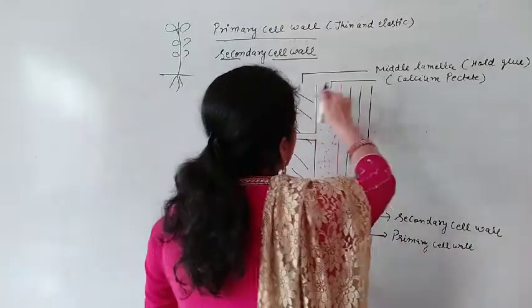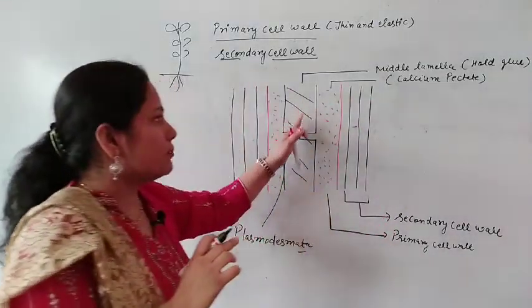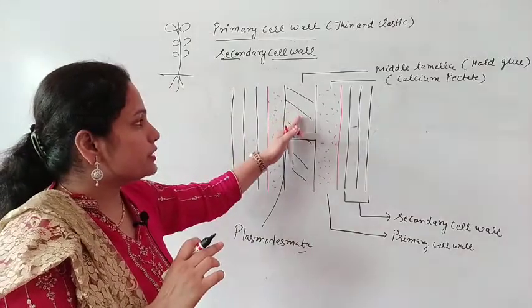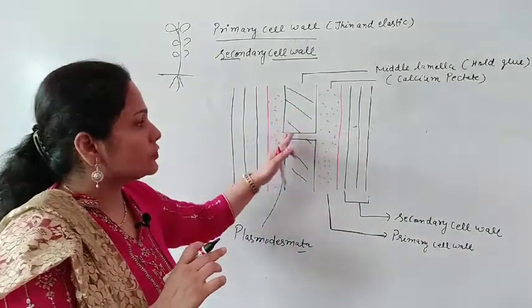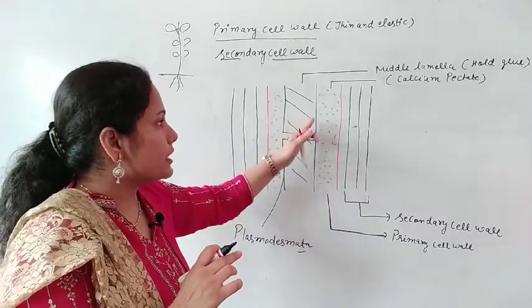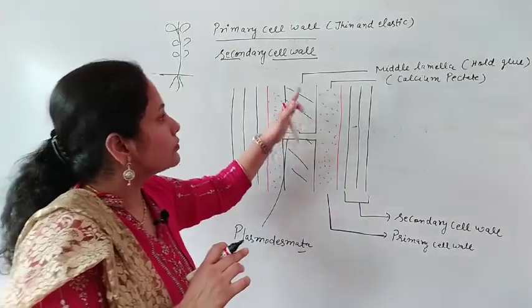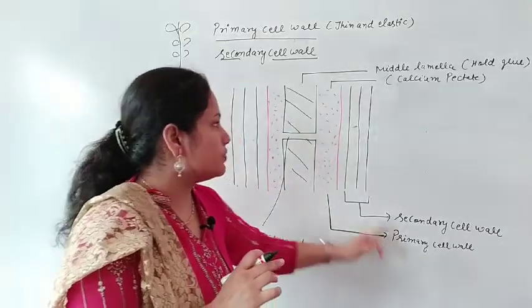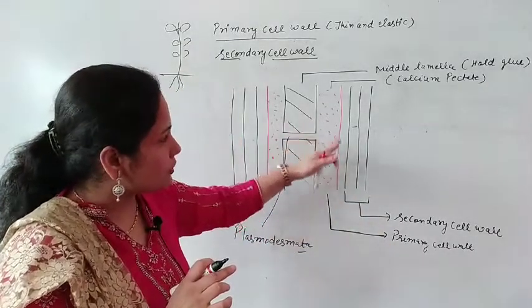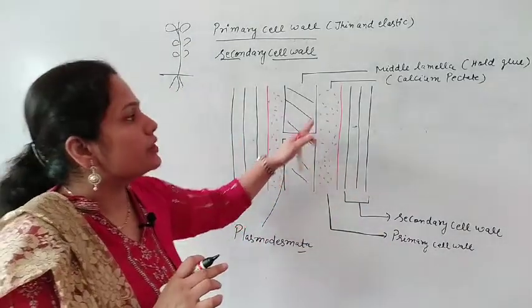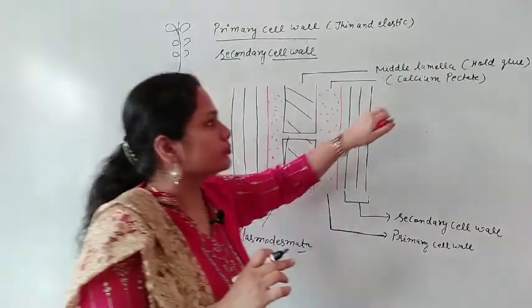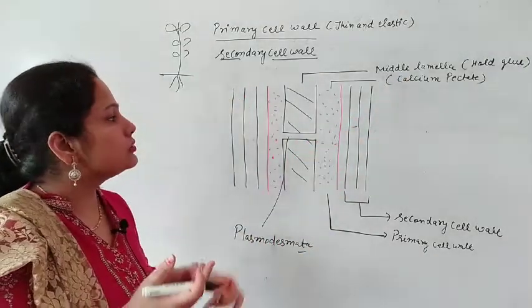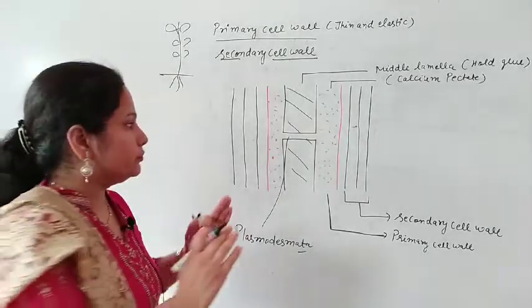Next, the middle lamella. This middle lamella is present between two adjacent cells, and it is before the primary cell wall, meaning the primary cell wall is just after the middle lamella. It is made up of calcium pectate, and it holds the two cells.